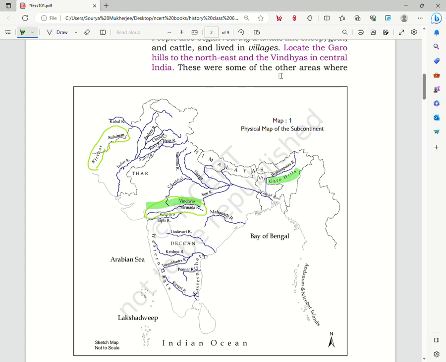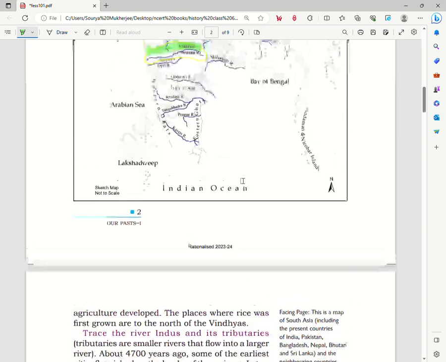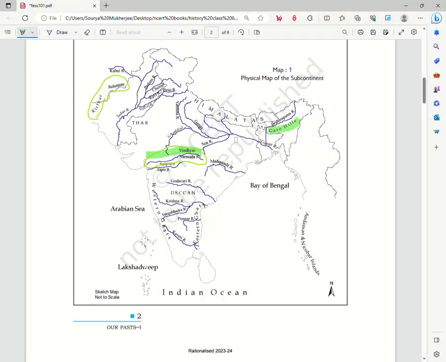So these are some of the areas where agriculture developed. These places where rice was first grown are to the north of the Vindhyas. The farming of rice was first practiced to the north of the Vindhyas, in this overall area, that is the Indus-Ganga region.